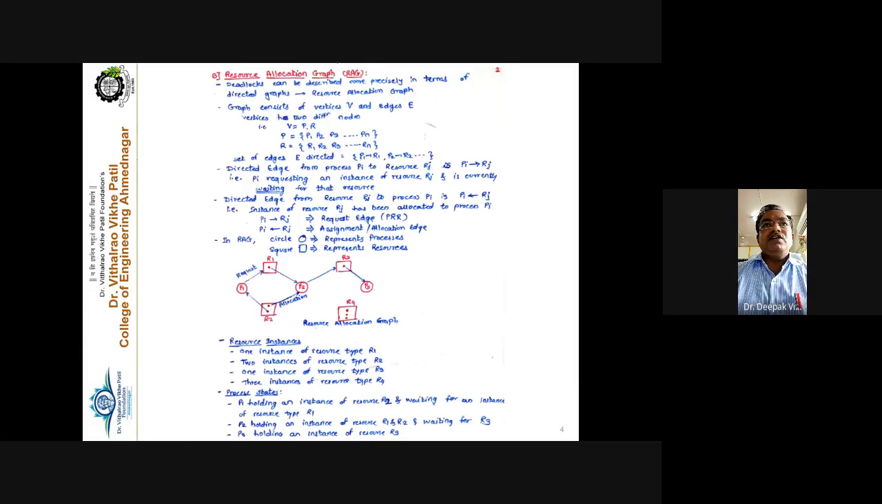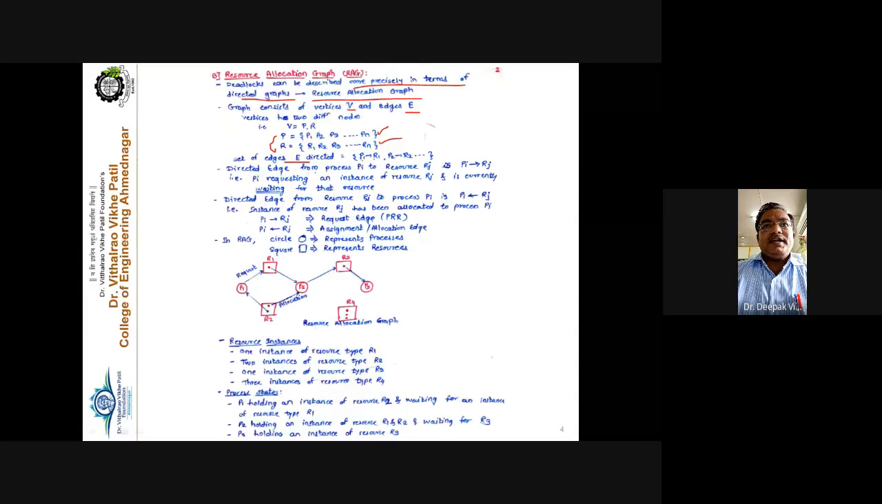Right? So deadlocks can be described more precisely in terms of a directed graph. Directed graph means the edges are directed. That is called the resource allocation graph. This graph consists of a set of vertices V and a set of edges E. Getting my point? There are 2 types of vertices: one is your processes, another is your resources. So the set of edges E is from process to resource and from resource to process.